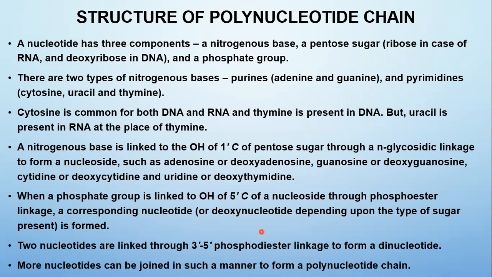So two nucleotides linked together form a dinucleotide, and more such nucleotides join in such a manner to form a polynucleotide chain.